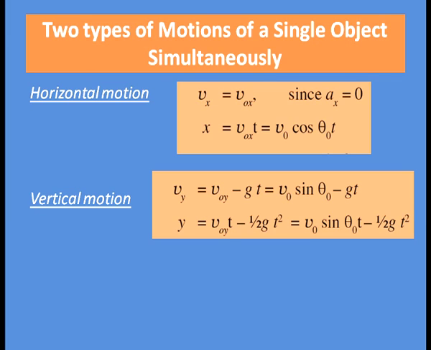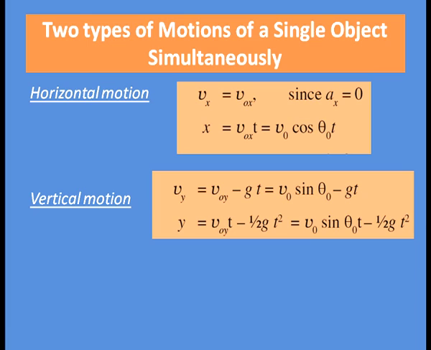Vy, that is the vertical component of velocity, is equal to Voy minus gt. Here we have used the equation v equal to u plus at, because in the case of vertical motion there is acceleration. So, the final velocity is Vy, the initial velocity is Voy, and acceleration is taken as minus g, hence Vy equal to Voy minus gt. With Voy equal to v0 sin theta 0, the equation becomes Vy equal to v0 sin theta 0 minus gt.